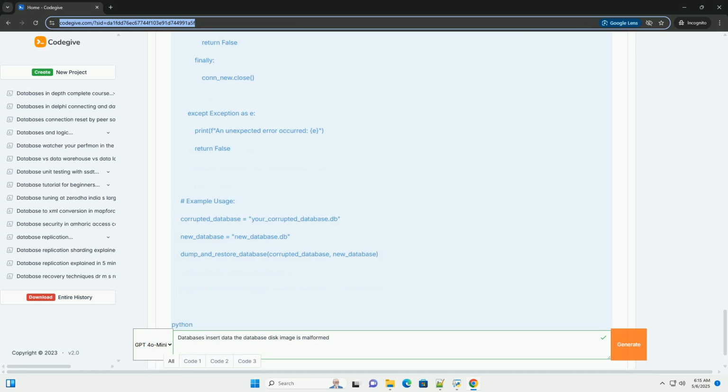In extreme cases, where all other recovery methods fail, you might be able to salvage some data by manually inspecting the database file using a hex editor or a specialized database recovery tool. This is a complex and time-consuming process, and it's unlikely to recover all of the data.